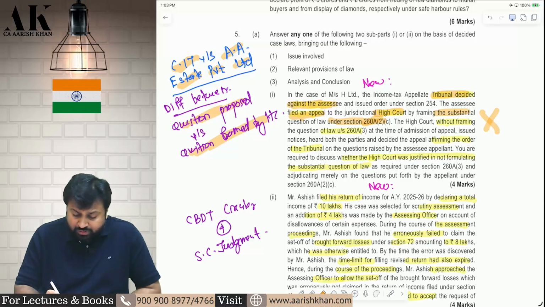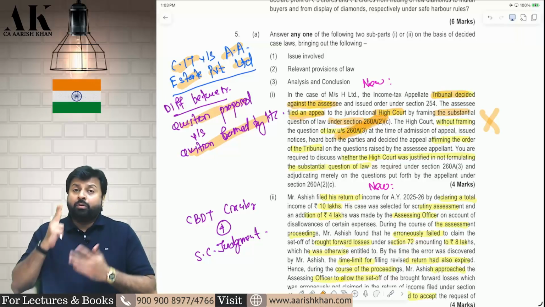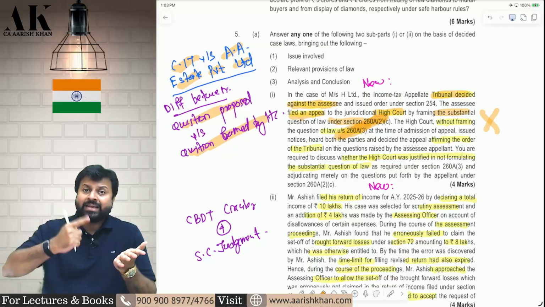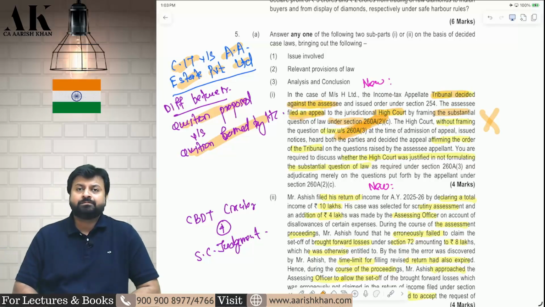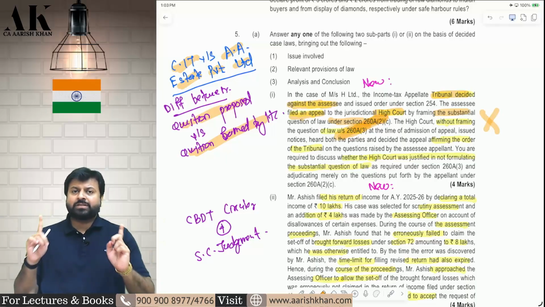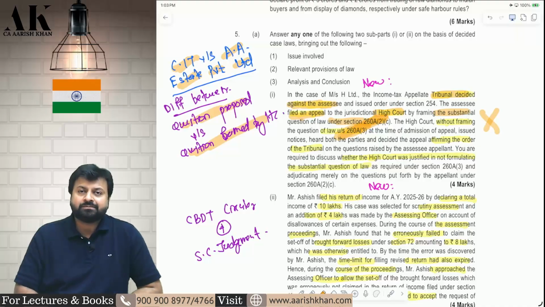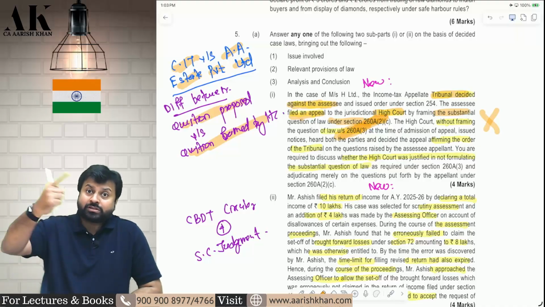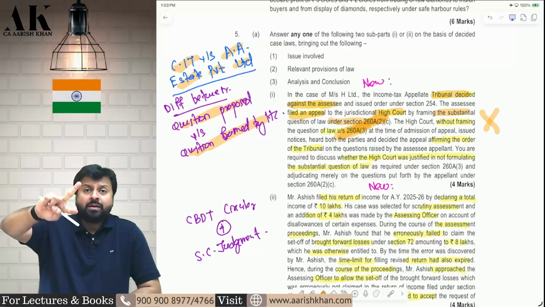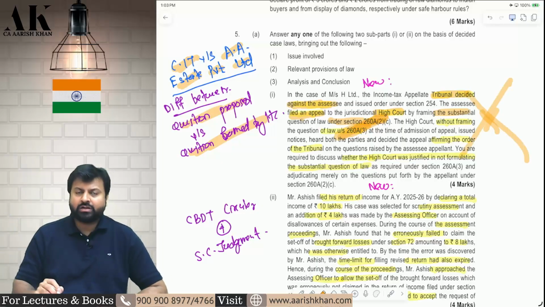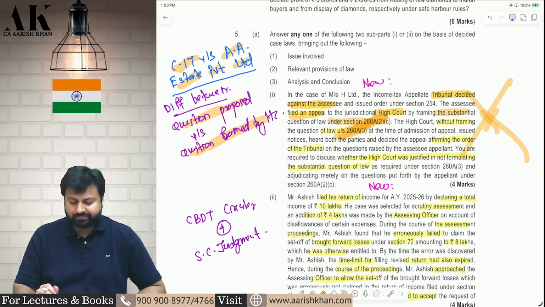The assessee has to frame the question under 260A(2), and the High Court has to frame a question under 260A(3). Both subsections are supposed to be fulfilled. A2 is to be fulfilled by the assessee, A3 by the court. Without the High Court framing the substantial question of law at its end, it cannot give the judgment. Therefore, the judgment is invalid. The assessee has to propose the question, the High Court has to frame the question, both have to be matched, and then the judgment has to be given. The High Court has not done the homework. Therefore, the judgment is incorrect.